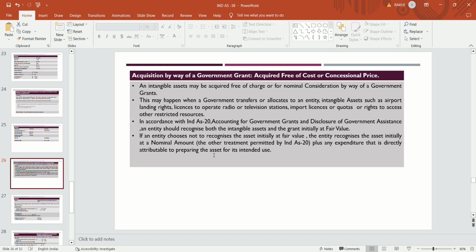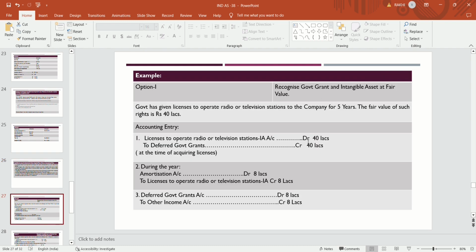The other treatment permitted by Ind AS: if the grant is given at a concessional price, at a nominal value, or free of cost, and any expenditure is incurred directly to prepare that asset for its intended use, then it is to be recognized at a nominal value plus that expenditure attributable to preparing the asset for its intended use. Example 1, option 1.